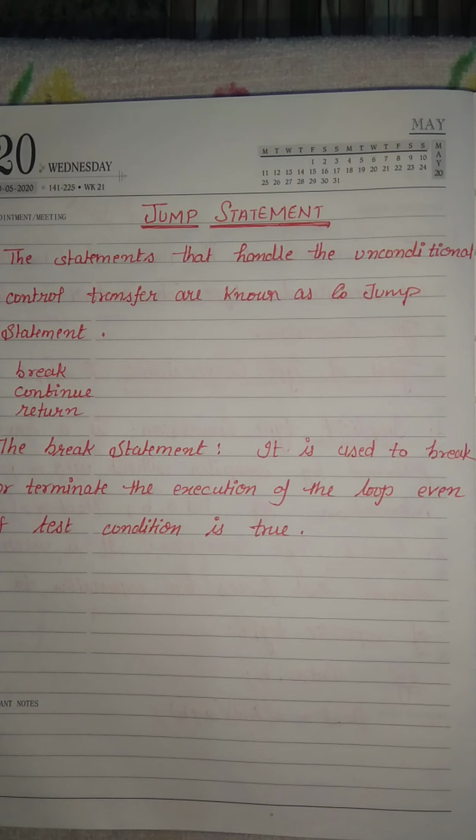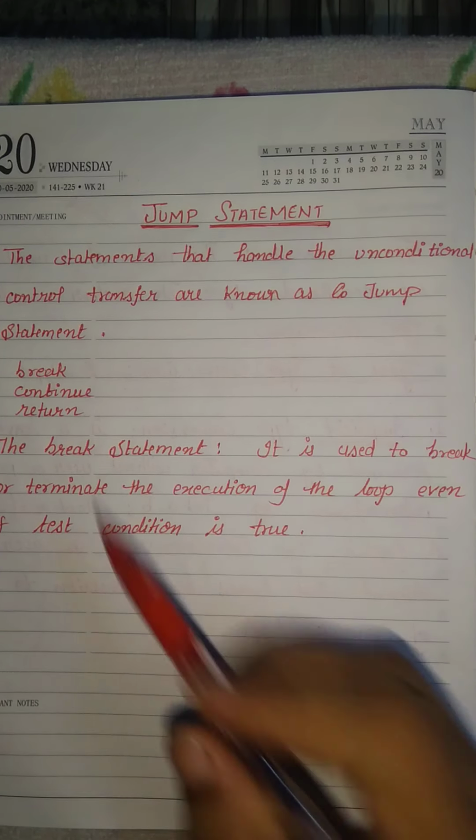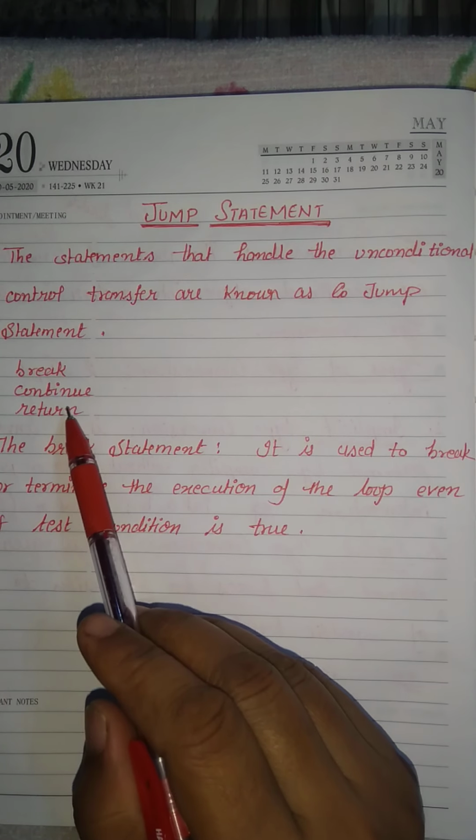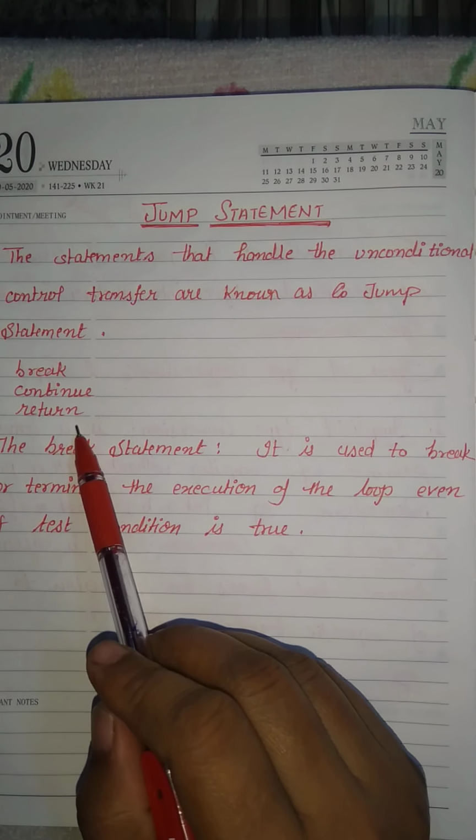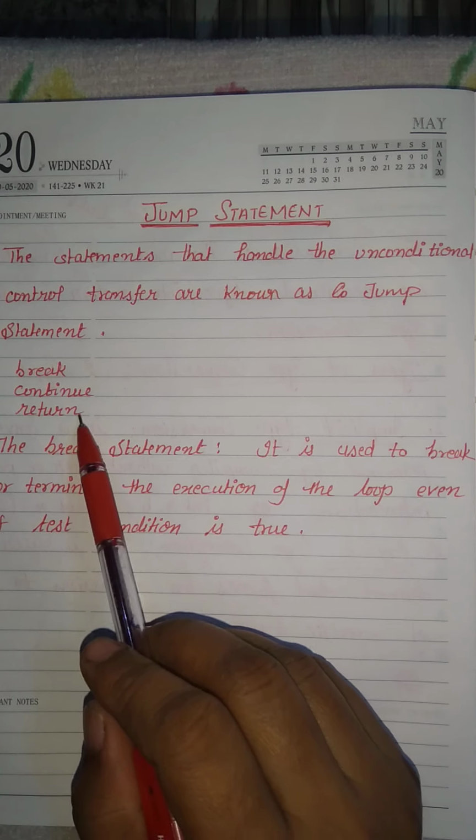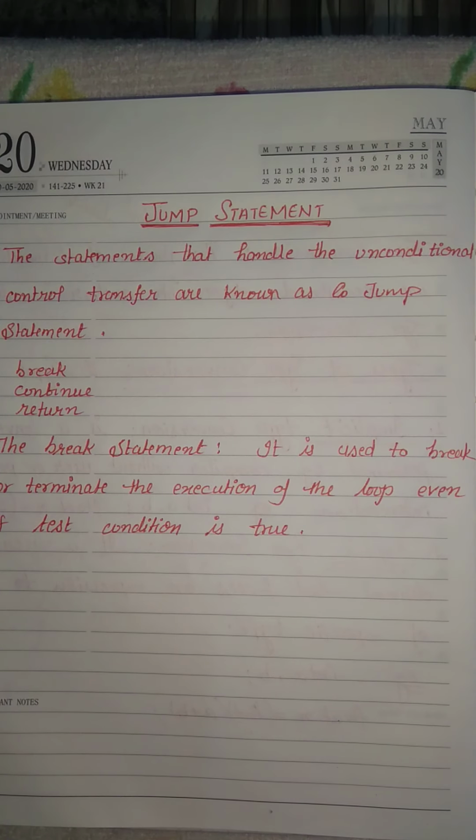In Java, Java supports three unconditional control transfers. That is the break statement, continue statement, and return statement. These three statements are known as jump statements. First of all, we discuss the break statement.